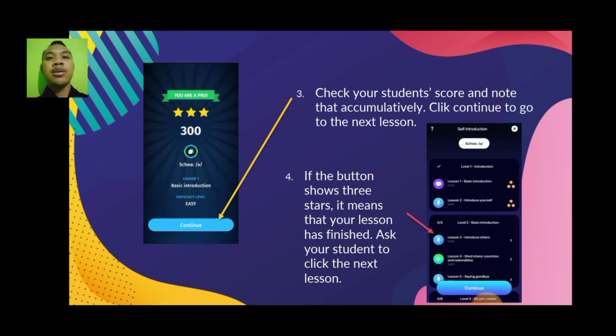The last, check your students' scores and note them accumulatively. Click continue to go to the next lesson. And then if you finish that lesson, if the button shows 3 stars, it means that your lesson has finished. Ask your students to go to the next lesson.